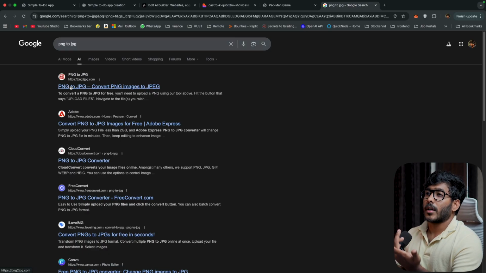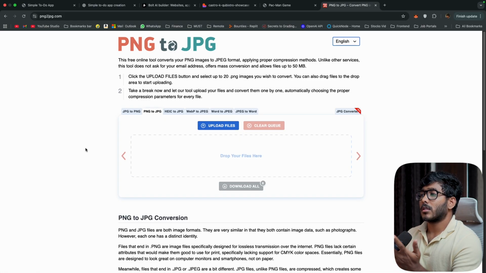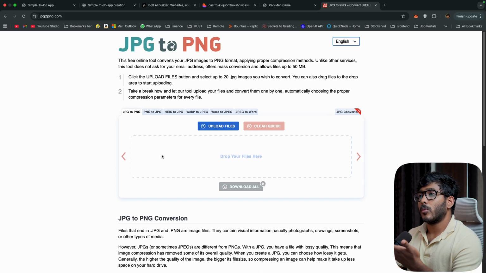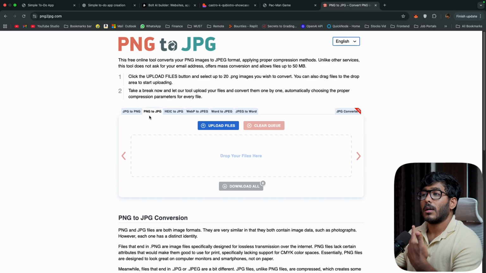You can see our website here, PNG to JPEG. It just converts the uploaded image to a different format. If you choose JPG to PNG, it will convert it to PNG, and if you want PNG to JPG, it will convert the same.